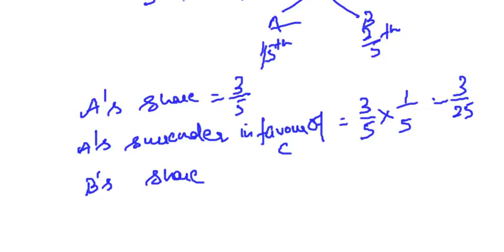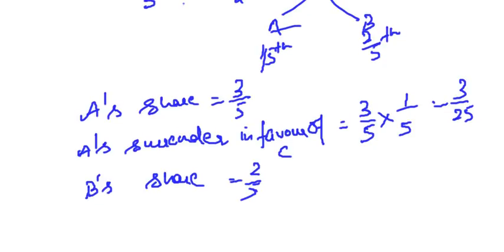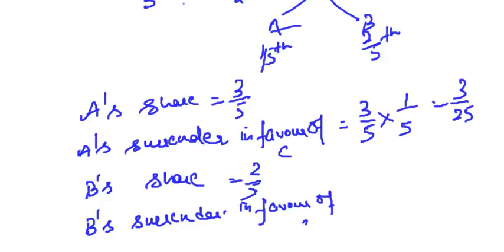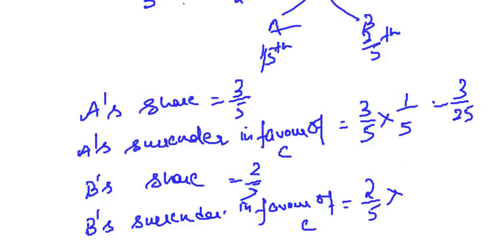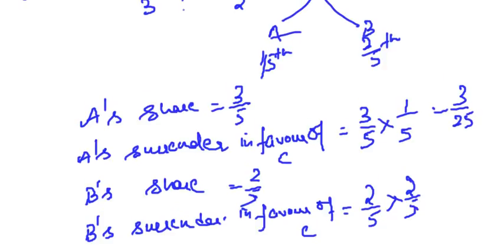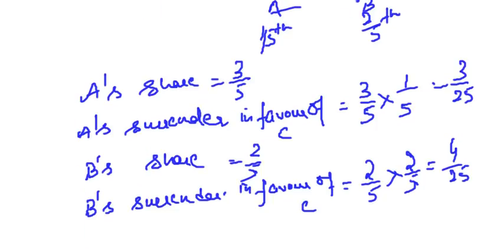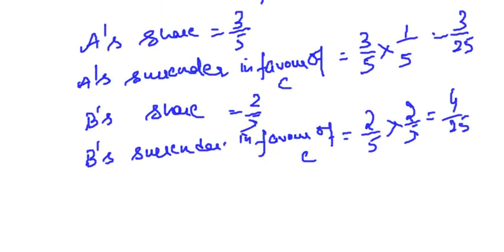What is B's share? It is 2/5. What is B's surrender in favor of C? His original share is 2/5, and the fraction that he is sacrificing in favor of C is 2/5. That is 2/5 of his original share he is giving to C. This comes to 4/25.